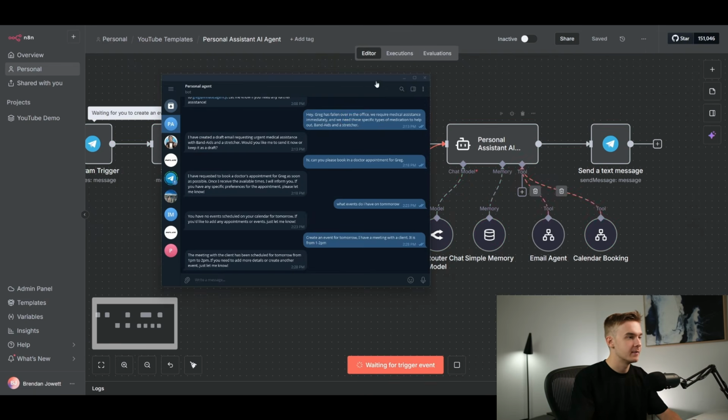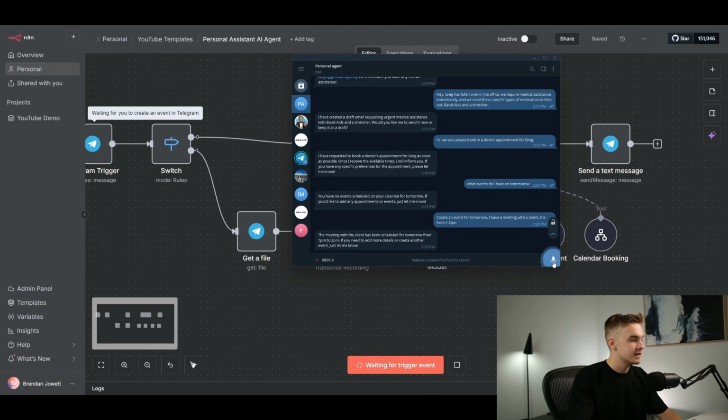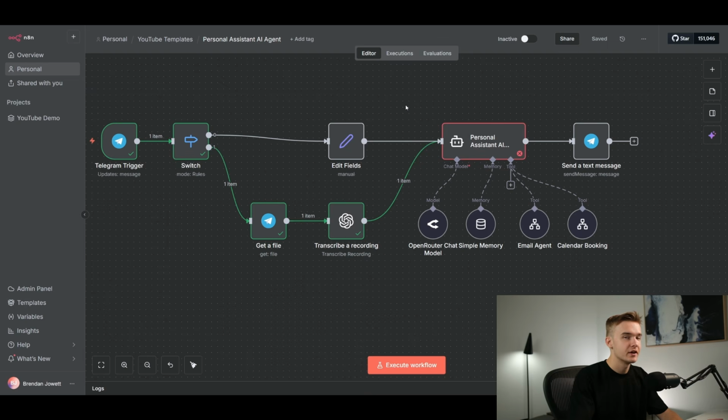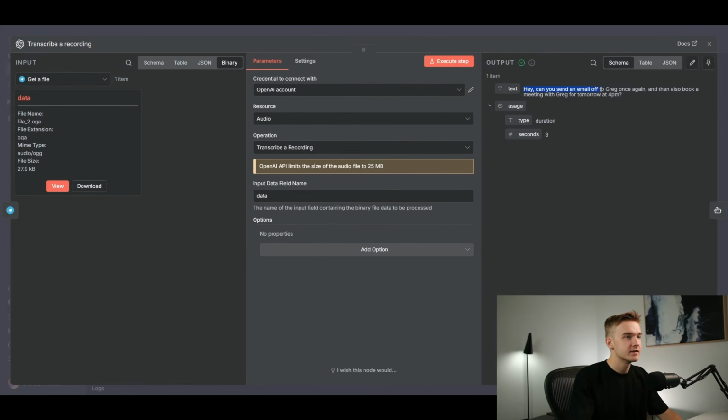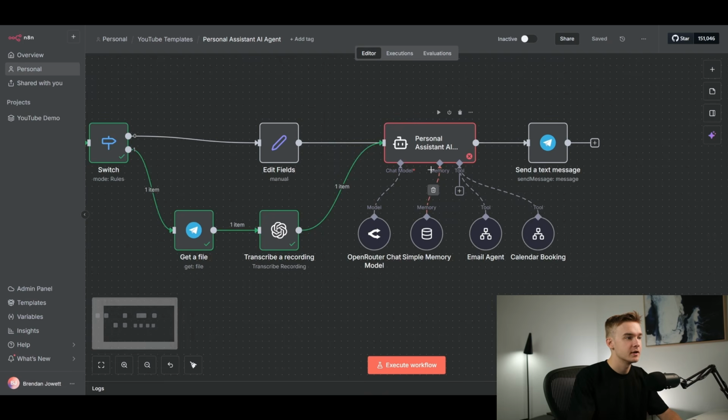I'll jump into Telegram and give it a message. "Hey, can you send an email off to Greg once again, and then also book a meeting with Greg for tomorrow at 4 p.m." So there you go. It went through. And like I said, we haven't actually referenced the information to be able to use this voice recording. But what we can do is have a look at our transcriber recording. "Hey, can you send an email off to Greg once again, and then book a meeting with Greg for tomorrow at 4 p.m." Awesome. That transcribed it perfectly.